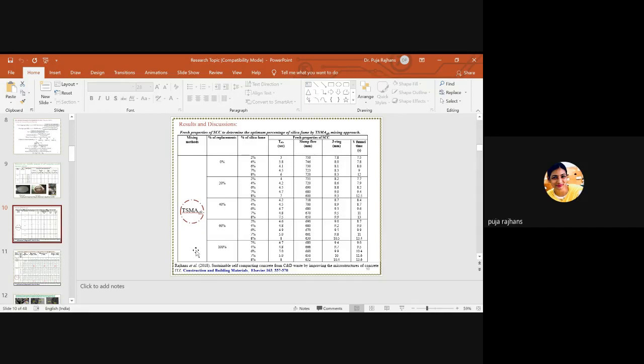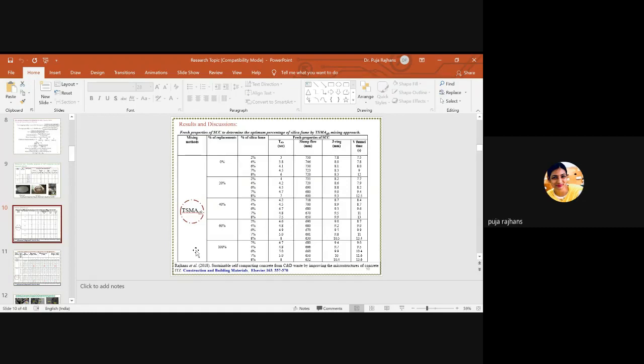Then only you can say that this is workable enough, and that this is self-compacting concrete. So what are the different fresh properties? The different fresh properties are slump flow, J-ring, V-funnel, and T-test. These are the parameters to fulfill the fresh properties.